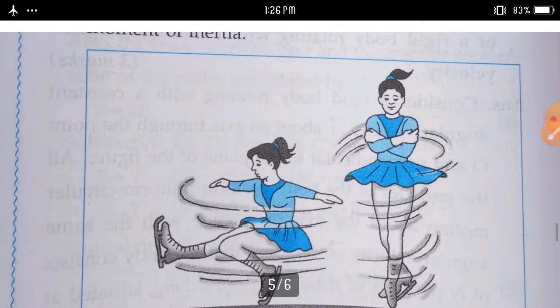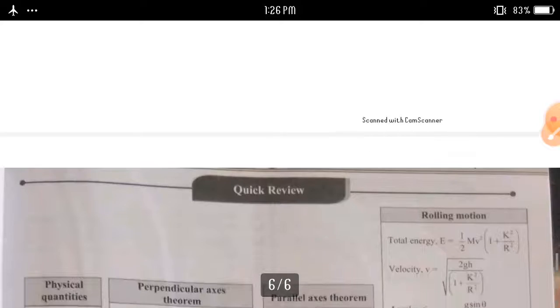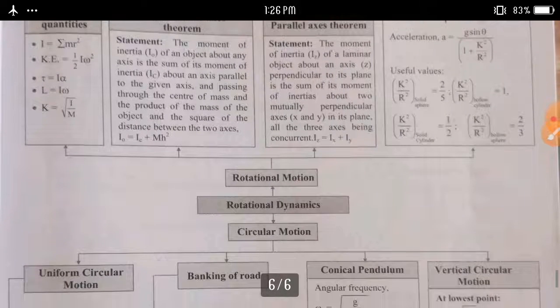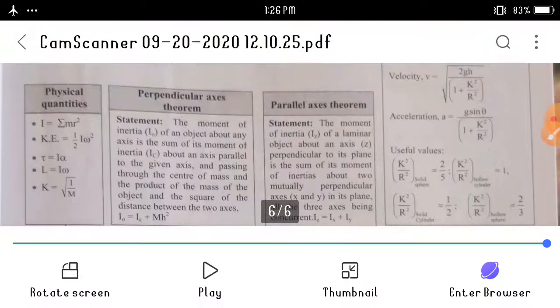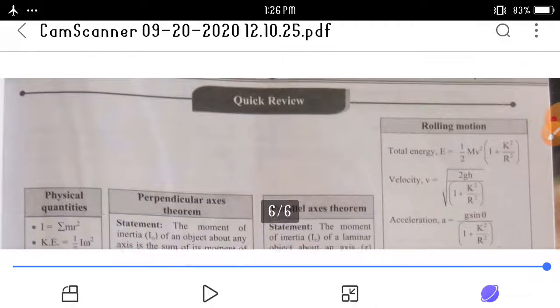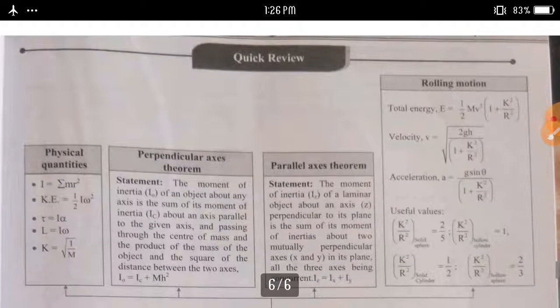Then we can complete the chapter rotational dynamics. We can do a quick review on rotational dynamics.